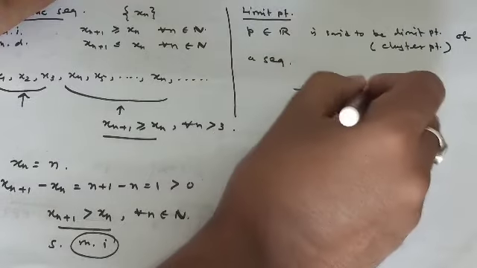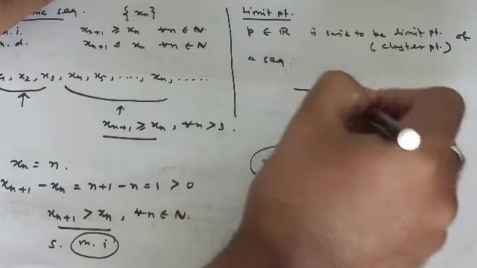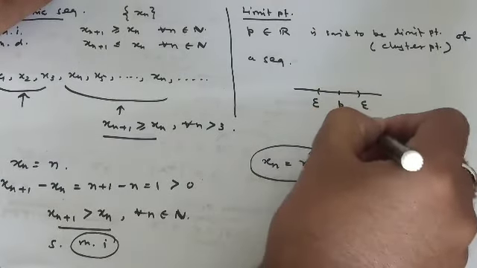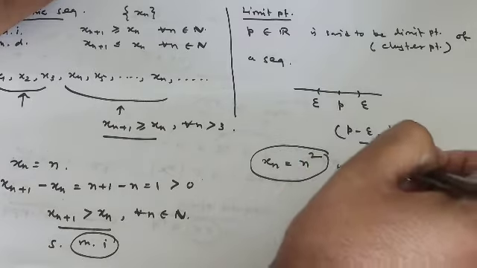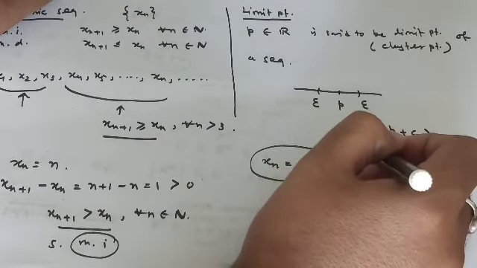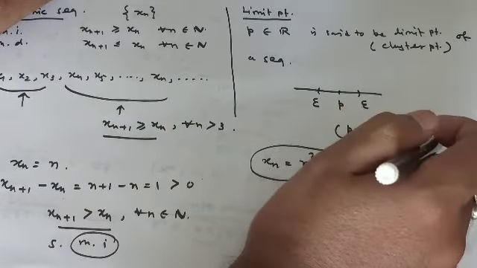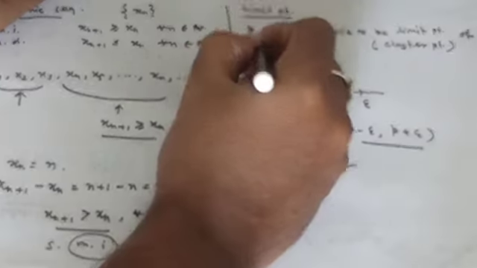That is, take every neighborhood of p, that is p minus epsilon, p plus epsilon. You take any neighborhood, it will contain infinitely many elements of that sequence. Okay, then we say that this p is a limit point.